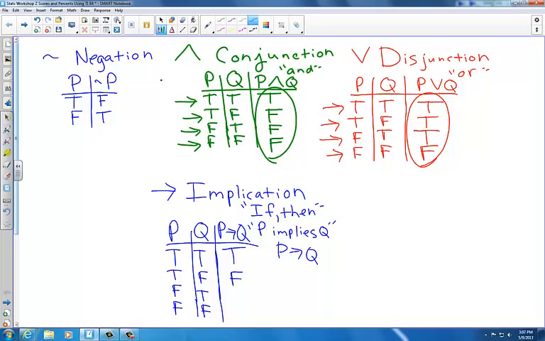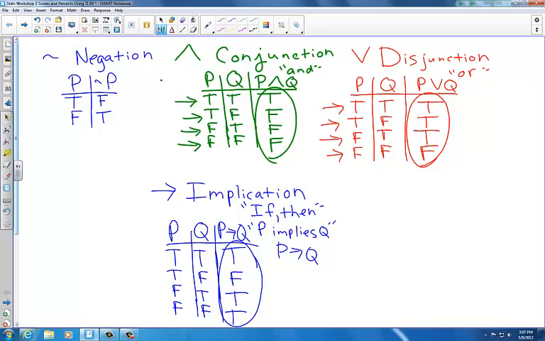Now, when P is false and Q is true, if P then Q is still true. And when P is false and Q is false, if P then Q is true. And so this truth table illustrates the definition of an implication.